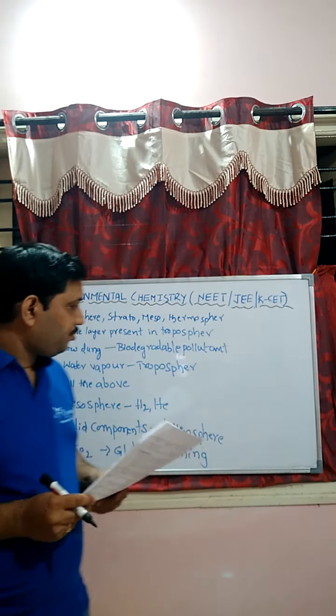In this first question, what is the correct sequence of atmospheric layers starting from Earth? Based on the distance, there are 4 layers, students: troposphere, stratosphere, mesosphere, thermosphere. Based on the distance, they are divided like this: the atmosphere can be divided into 4 segments.